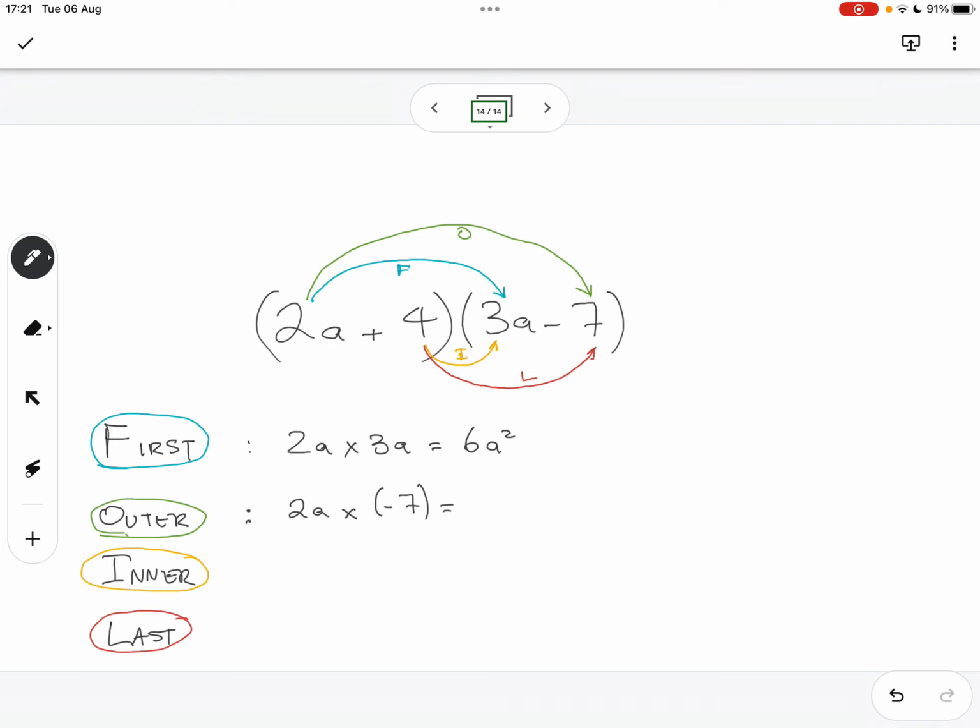The first step in multiplying double brackets, we start with the first terms, then we do the outer terms. So we're doing the outer terms. If we're multiplying the outer terms, it's 2a times negative 7. You understand that part, right? So how do we multiply 2a with negative 7? And what's the answer there?